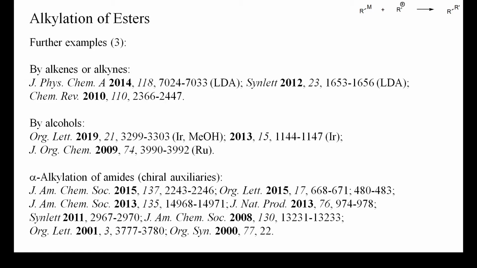I've also added some recent examples of the alkylation of acylated chiral auxiliaries, but many more have been published. Because these reactions have been so thoroughly investigated, they offer a quick and predictable way to prepare enantiomerically enriched carboxylic acid derivatives. My next presentation is about the alkylation of enamines.